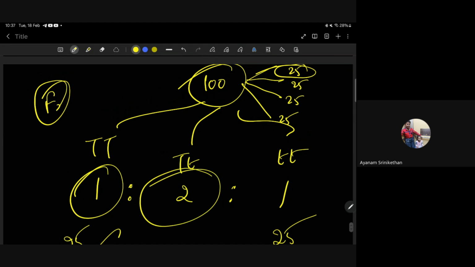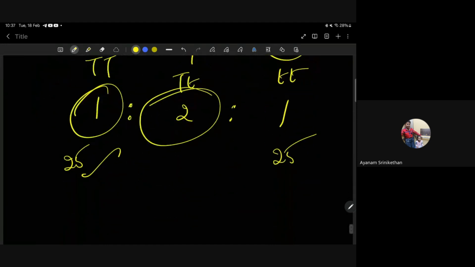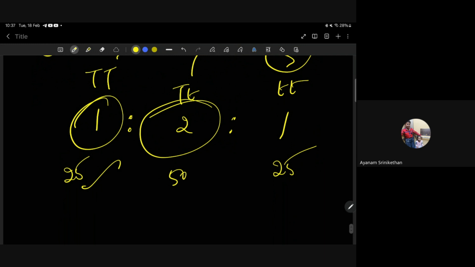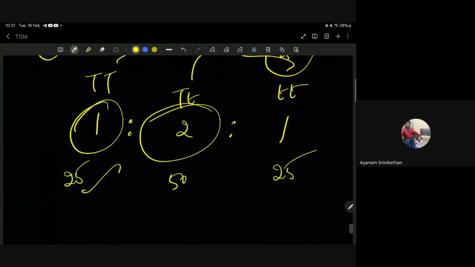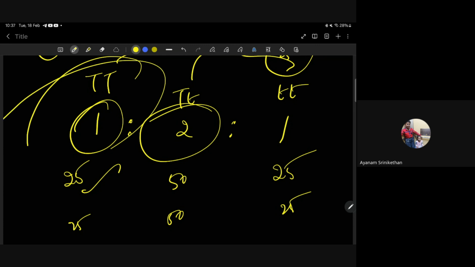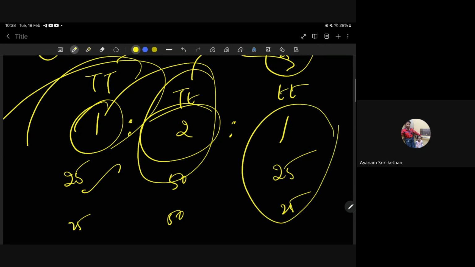Here, 2 ratio means we have to club these two. Totally 50. 50%. Now, 25% of 100 is how many plants? 25 plants. The 50 plants, 25 plants. 25 plants will be tall, pure tall. 50 plants will be heterozygous tall. And 25 plants will be homozygous dwarf.